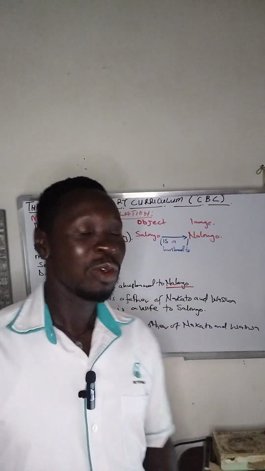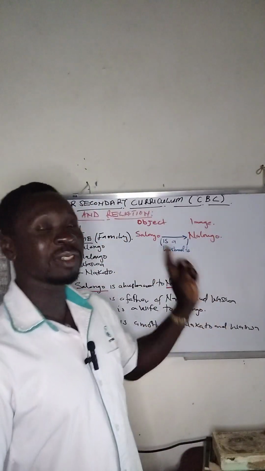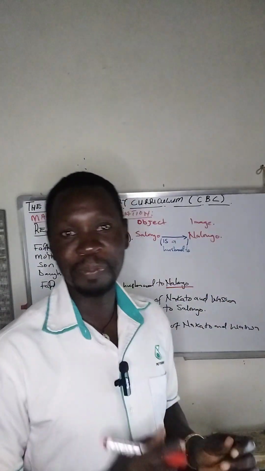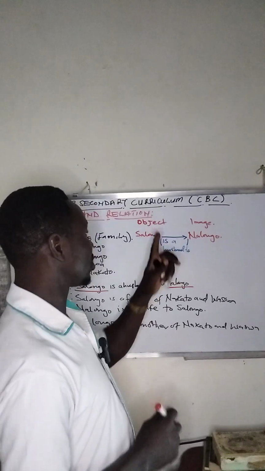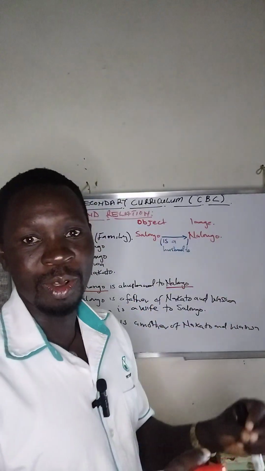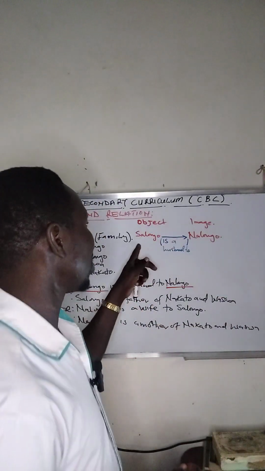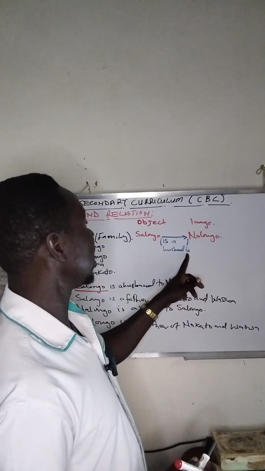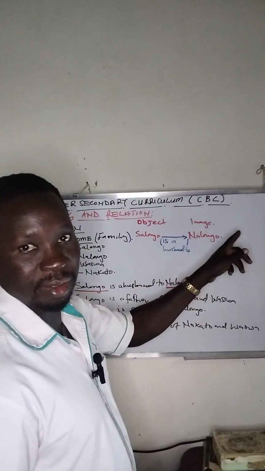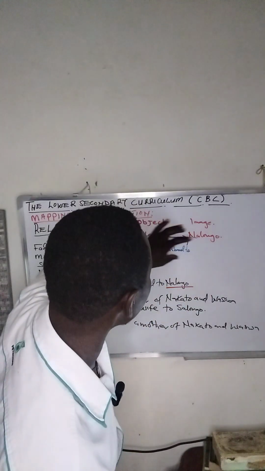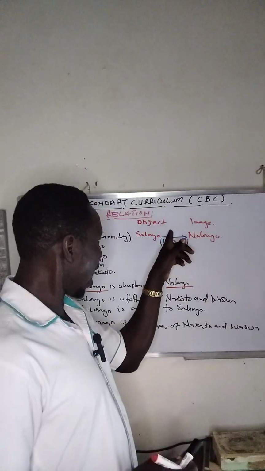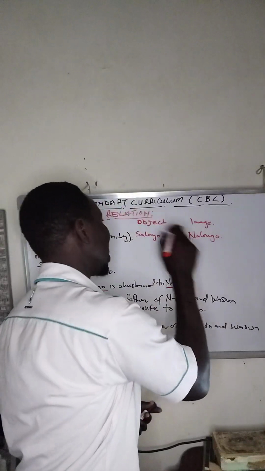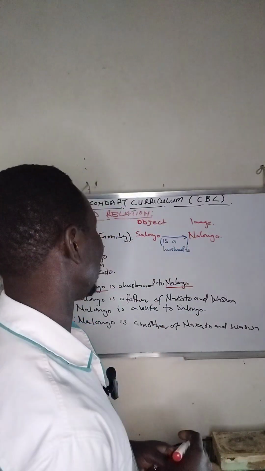All together. When you say Salongo is mapped to Nalongo, it means we can use an arrow to represent a mapping. This is all about Nalongo being connected to Salongo. It means Salongo is a husband to Nalongo. Are we together? This arrow is the one that maps Salongo to Nalongo.